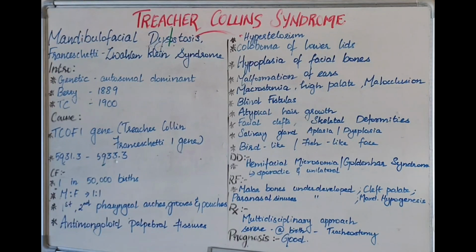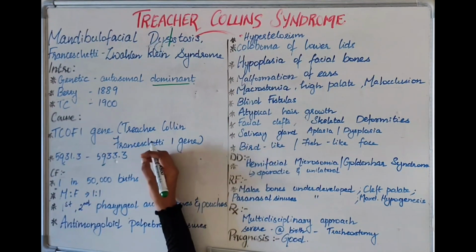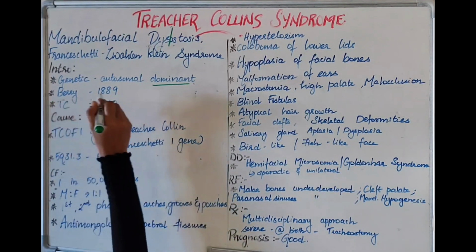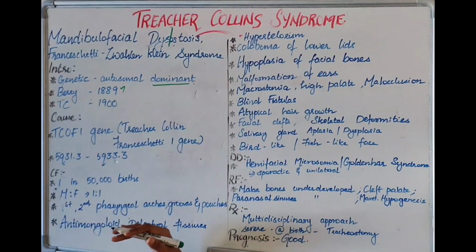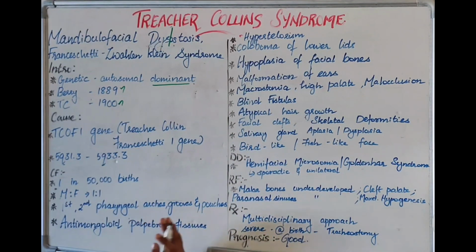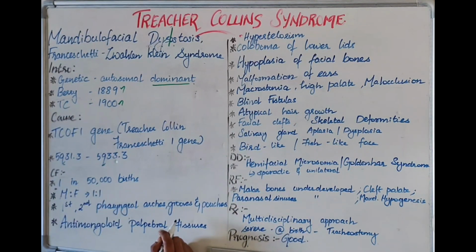Coming to the introduction, Treacher Collins syndrome is a genetic disease, and when genetically inherited, it is inherited in an autosomal dominant pattern. First in the literature, it was described by Berry. Mandibulofacial dysostosis was first described by Berry in 1889. Later it was Treacher Collins who gave a detailed observation about this in the year 1900. After that, the syndrome was also named after Treacher Collins.